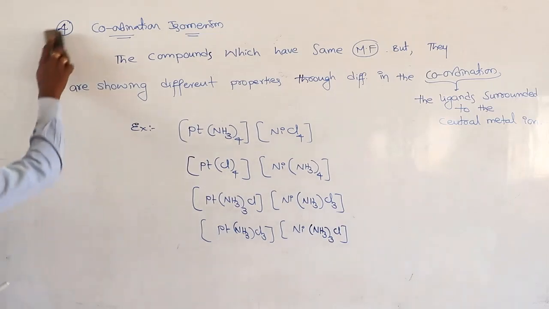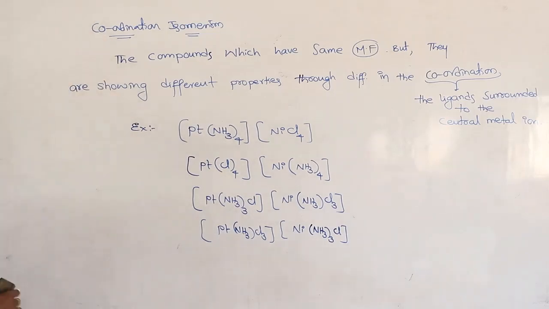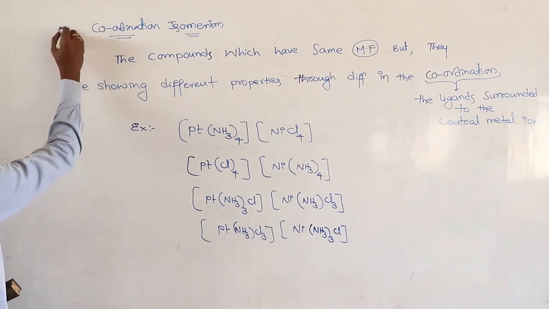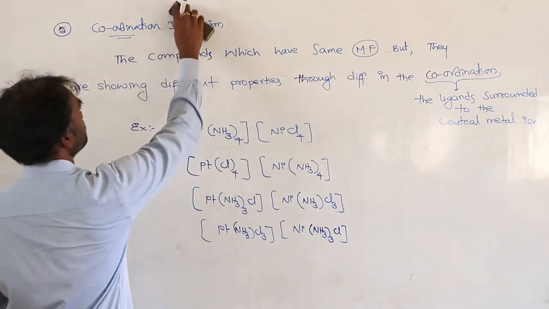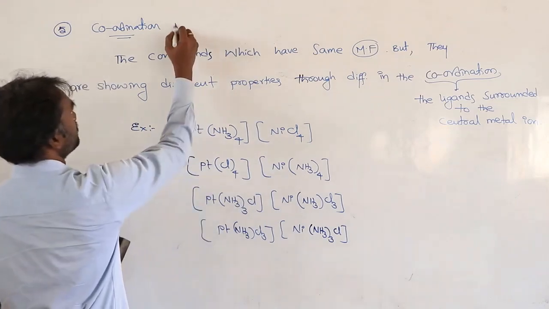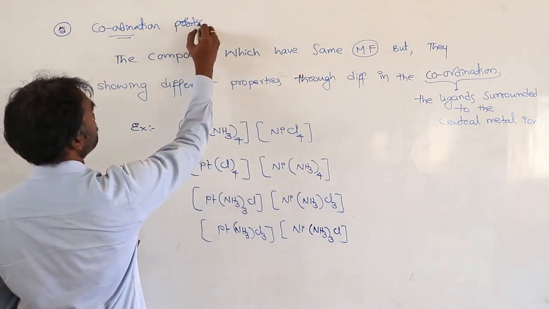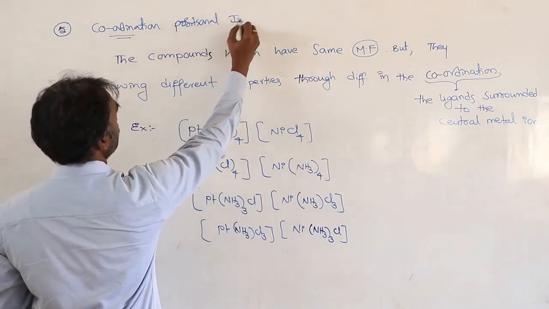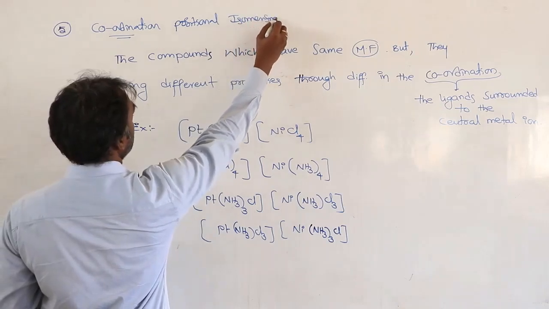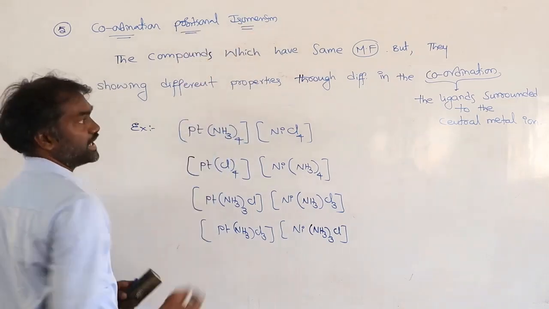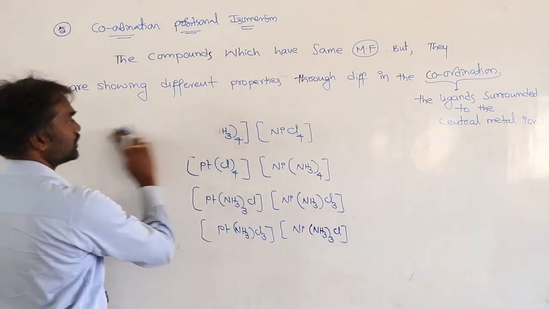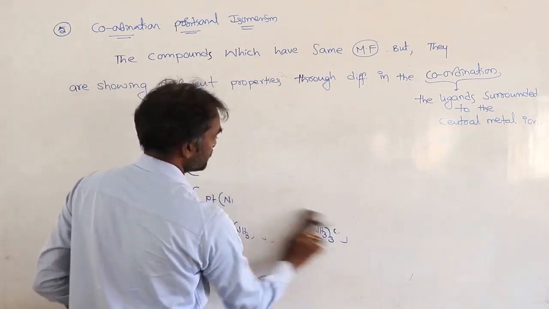So additional one point is there, coordination position, coordination positional isomerism. So this is one additional important point. Here the name itself is there.